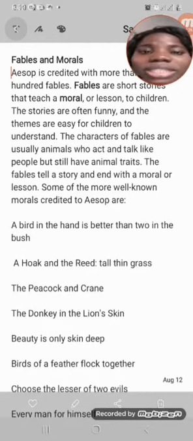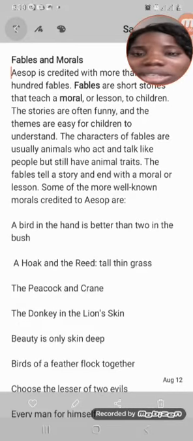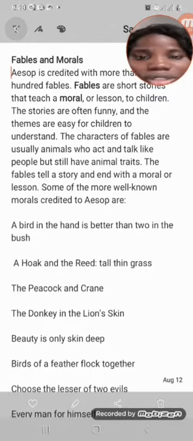I told you when we were doing this lesson that a fable is a story that has animals as characters. Fables are animal stories. They are stories that have animals as characters and they teach. I told you that the person that wrote most of the fables that we read now is called Aesop. And I told you Aesop was a Greek writer. He was a slave, but he got his freedom through storytelling ability. Do you understand now?